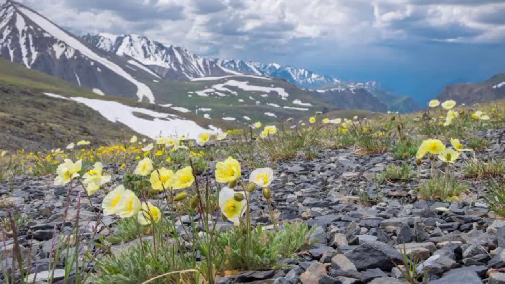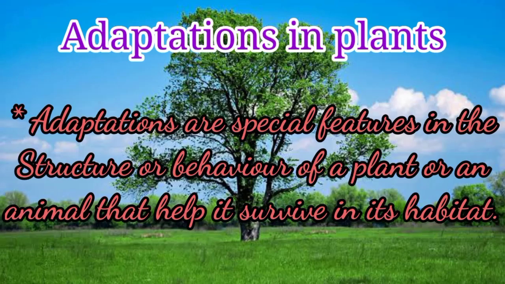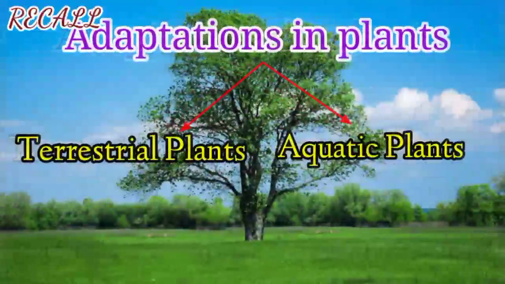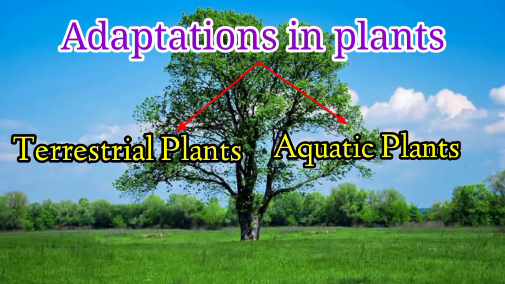Okay children, now let's recall once again. What are adaptations? Adaptations are special features in the structure or behavior of a plant or an animal that help it survive in its habitat. Based on their habitat, plants can be classified as terrestrial plants and aquatic plants.